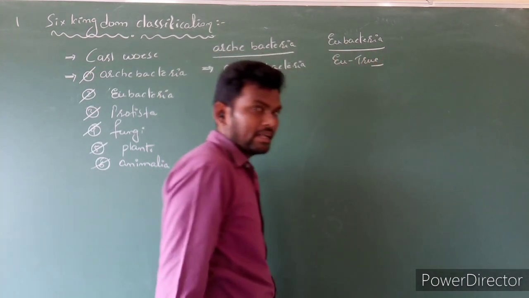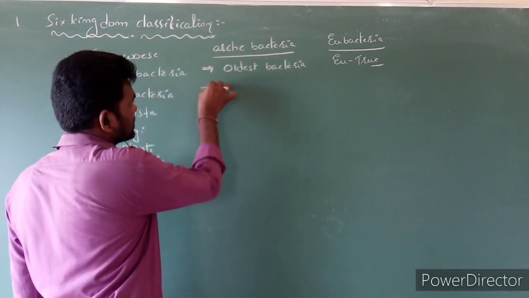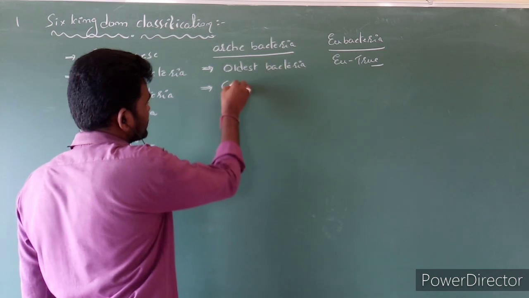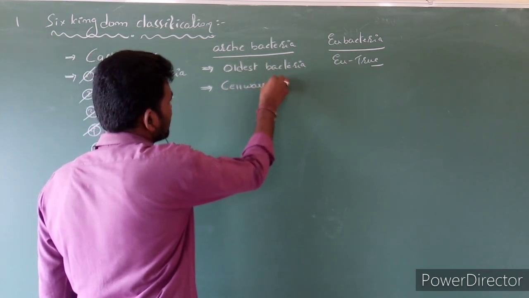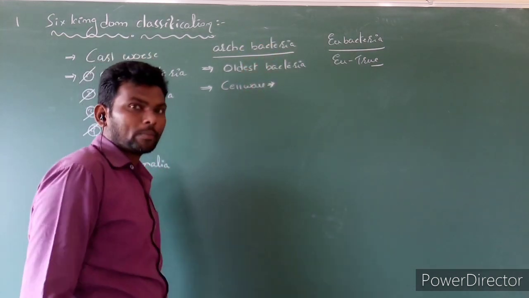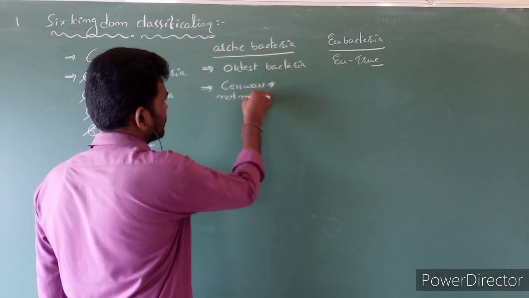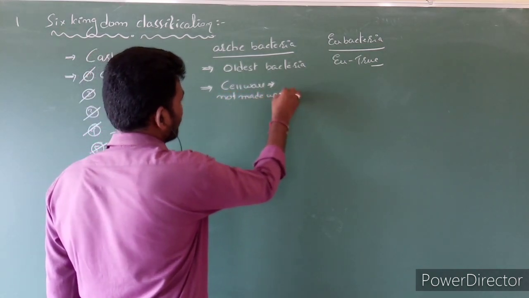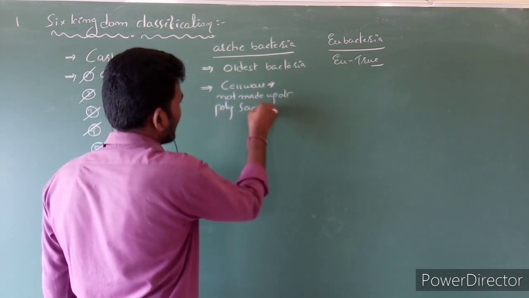Archaebacteria also contain a cell wall, but the Archaebacteria cell wall is not made up of polysaccharides.